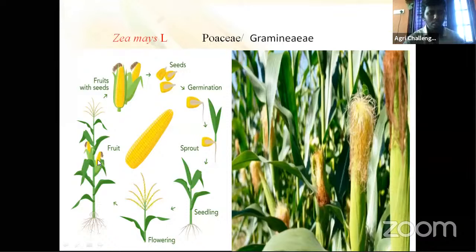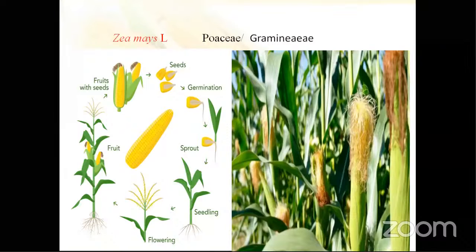This is the maize cob, emerged after pollination from the silk. Then another mechanism is there. Which pollination occurs in maize? Self or cross? Self-pollination? Cross-pollination?